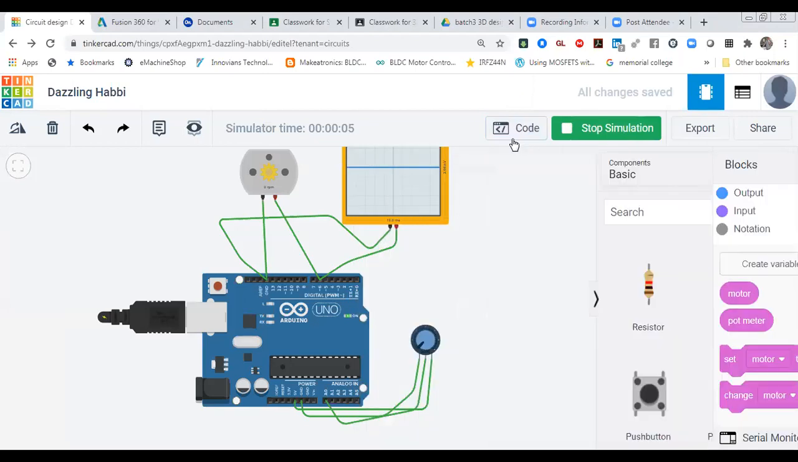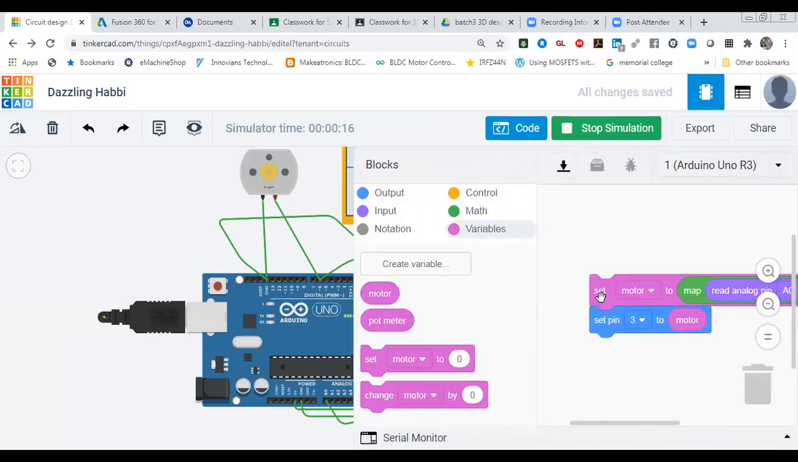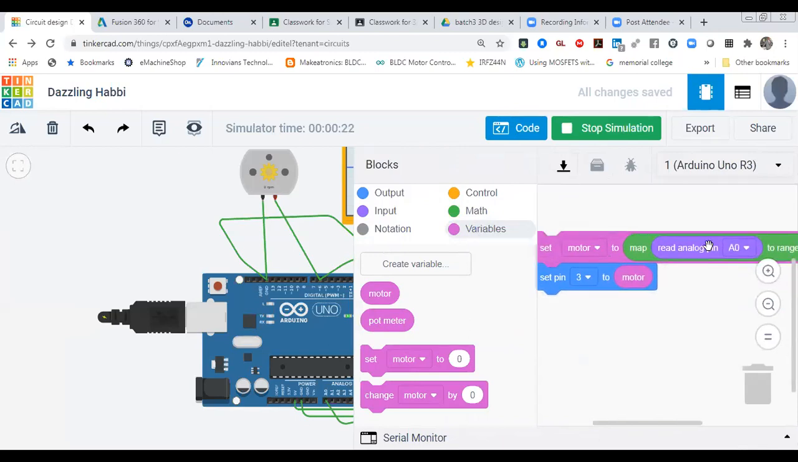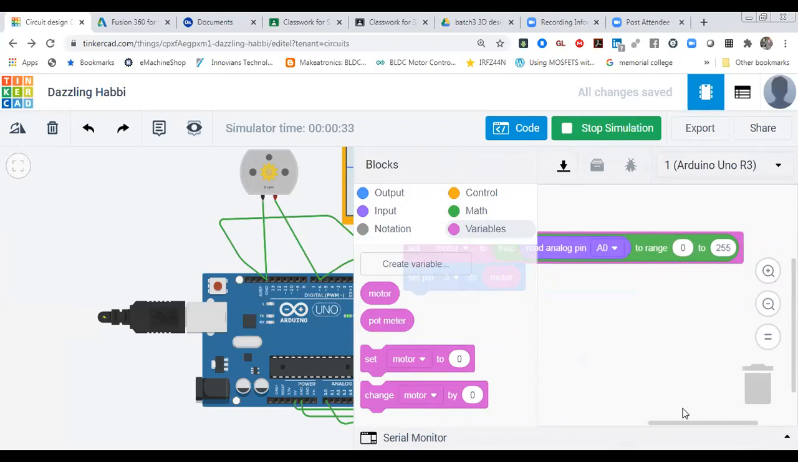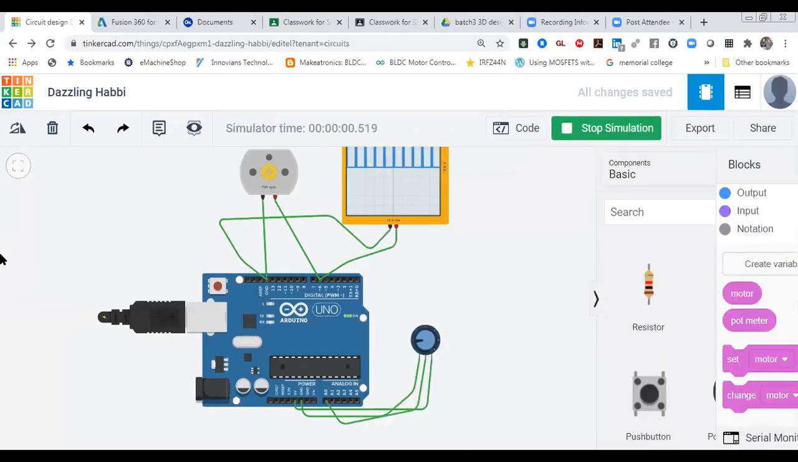You can see it in the code. Now you can rotate it. It should work, but let me see the code. We are mapping the motor value. The value we read from the pin, we convert into the format of 0 to 255, and that motor value we write as 0 to 255. It should work, and the pin number we are using is pin 3. We have to use it on 6. Yes, it's working now. Our code is working now.